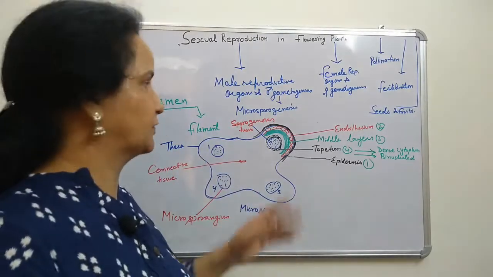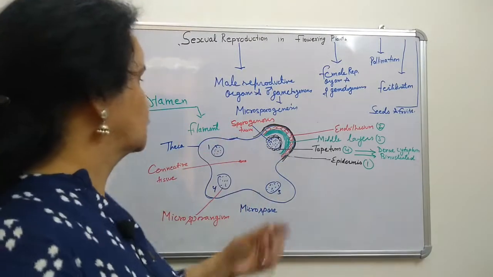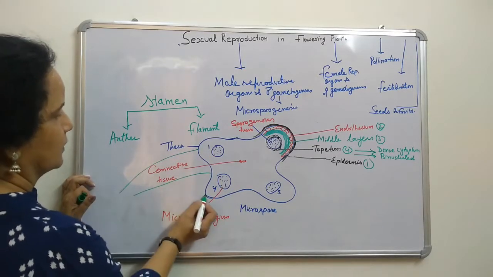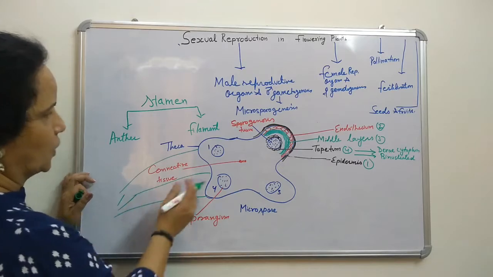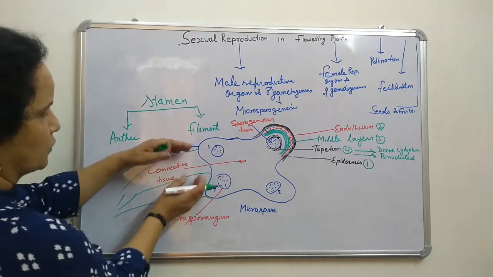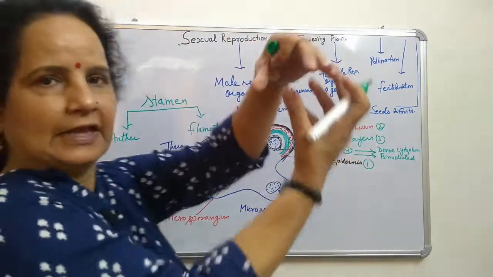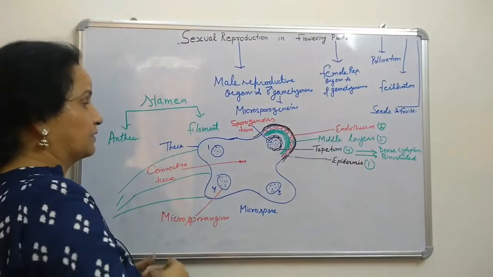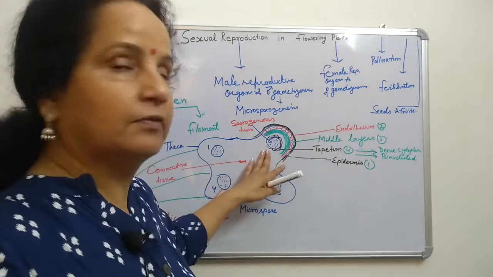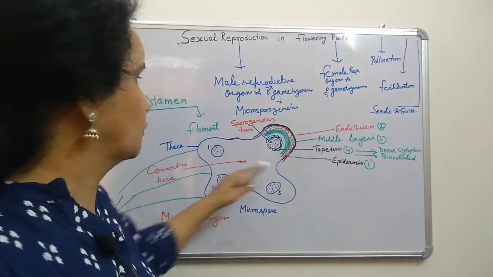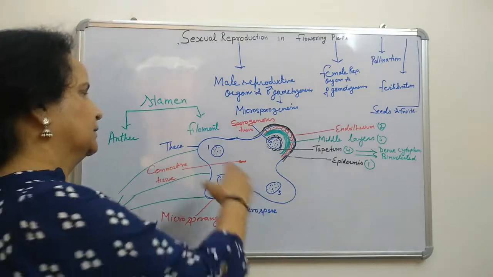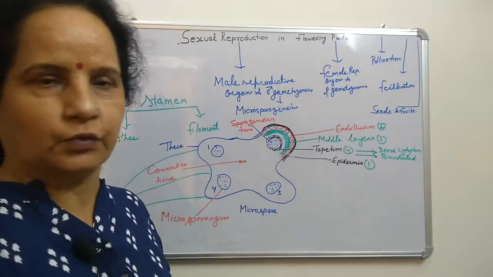When we cut the TS section of that, we will see that these are attached with that. They will be like this. Then slowly all the pollen grains will be formed, and they will swell in the tube-like structure. When the more microspores are there, it will become full and exert pressure on this wall. The endothecium will do this job, and it will rupture, and then all the pollen grains will come out.